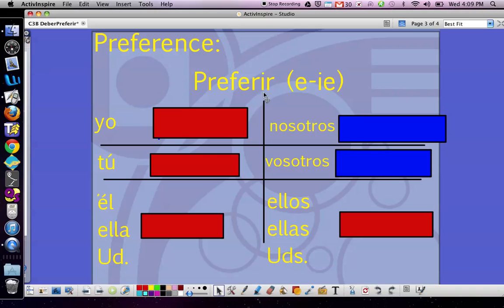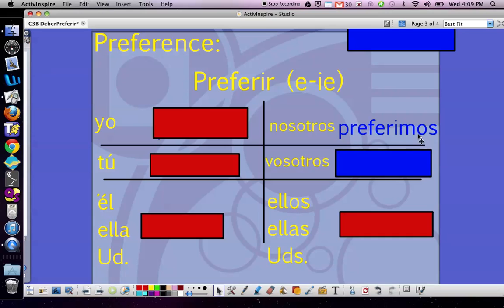So I'm noticing right now that preferir is an IR verb. Because it's an IR verb, it's going to take the IR ending in the nosotros and vosotros form. The IR ending in the nosotros form is IMOS. So for nosotros, it's preferimos. I drop the IR, I add IMOS. In the vosotros form, I'm going to add I accent S, preferís. Notice it looks a lot like preferimos, just my ending is different.